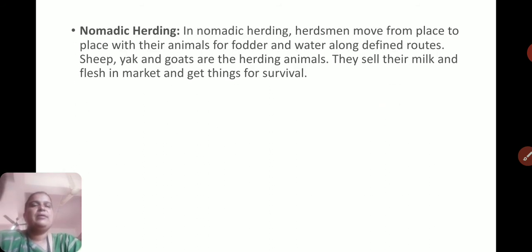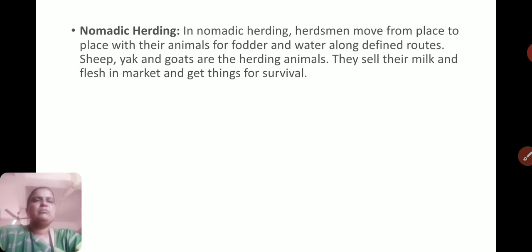Now, nomadic herding. In nomadic herding, herdsmen move from place to place with their animals for fodder and water along defined routes. Nomadic means moving from one place to another, and herding means keeping animals, taking animals in search of fodder and water.